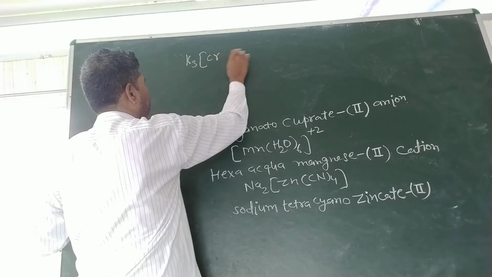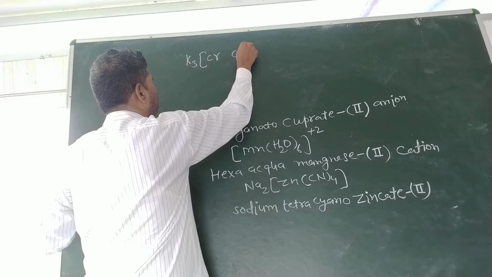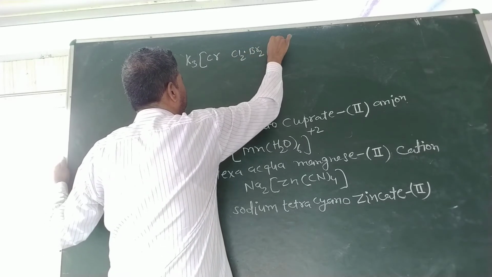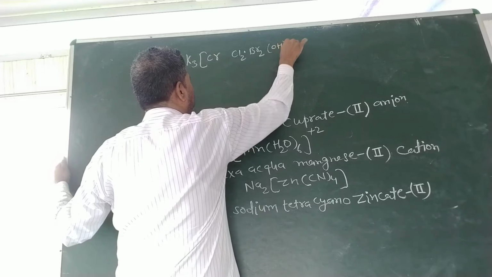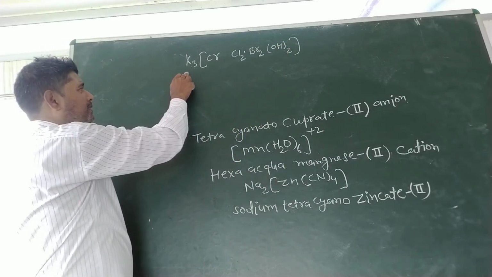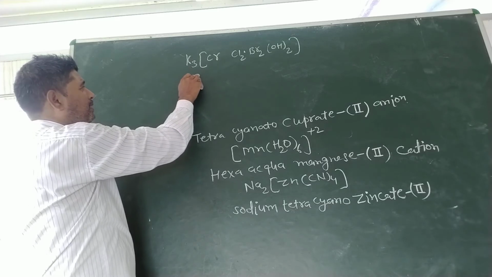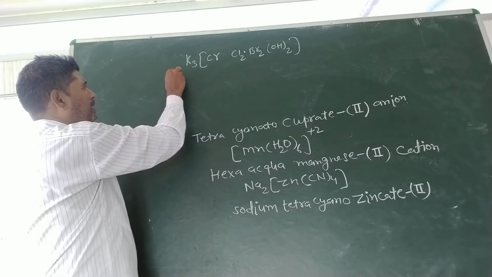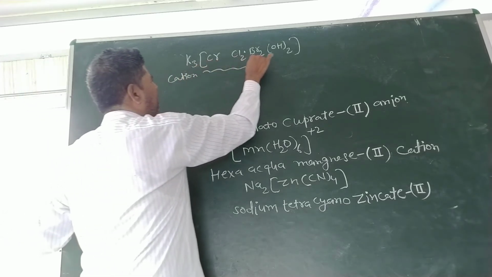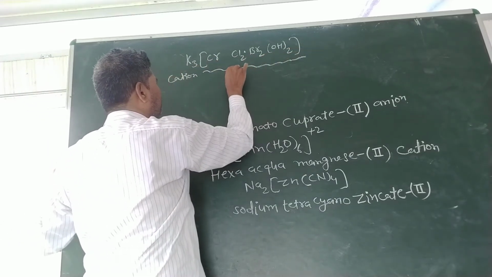K3 Cr Cl2 Br2 OH twice. Here potassium is present just before the coordination sphere, hence it will behave as a cation, and the sphere as a whole is an anion.